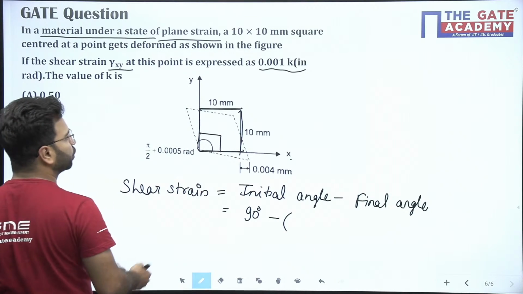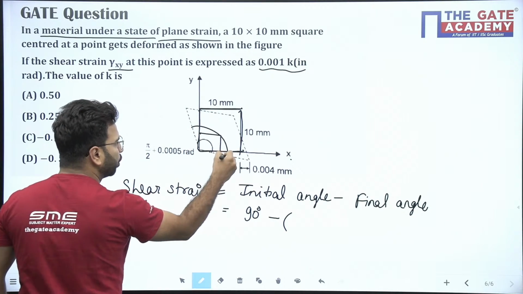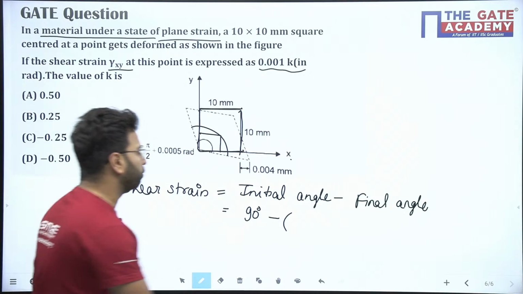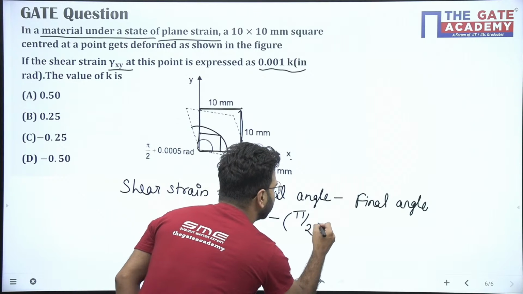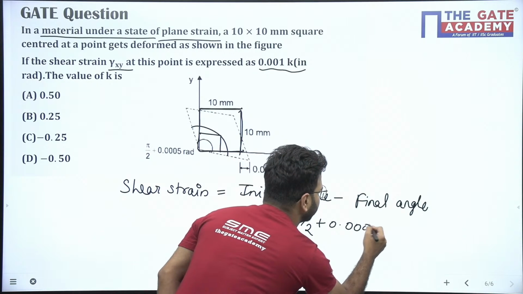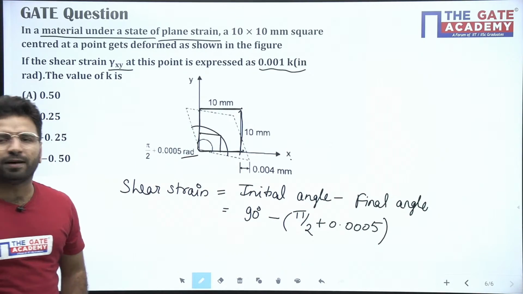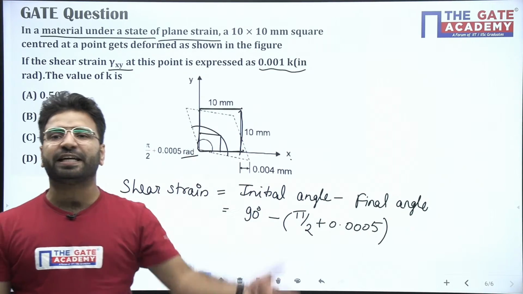You can see the question has given you this angle. How much? Pi by 2 plus 0.0005. So this is my pi by 2 plus 0.0005, which is given to you in radian. This is 90 degree. 90 degree in radian will be how much?